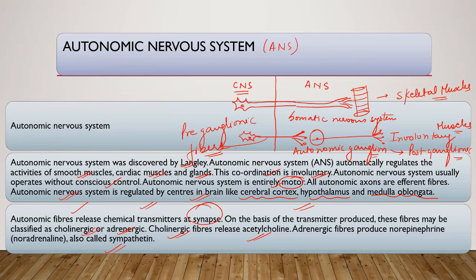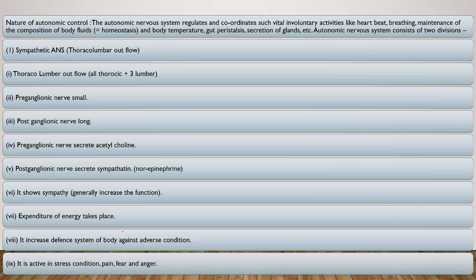It is regulated by centers in brain like cerebral cortex, hypothalamus, and medulla oblongata. Autonomic fibers release chemical neurotransmitter at synapse. On the basis of transmitter produced, these fibers may be classified as cholinergic or adrenergic. Cholinergic fibers release acetylcholine. Adrenergic fibers produce norepinephrine, which is called sympathetin.